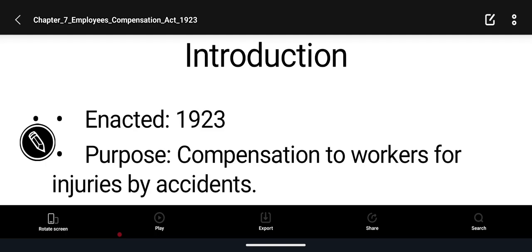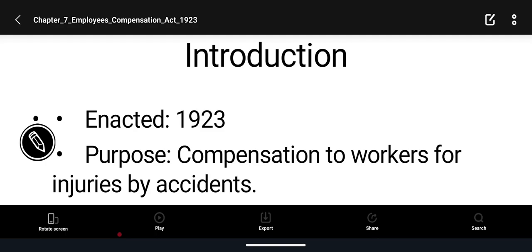Remember one thing, the Act was enacted in 1923. What was the purpose of this Act? The purpose was compensation to workers for injury by accident.